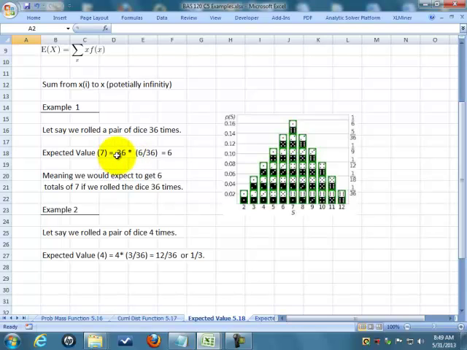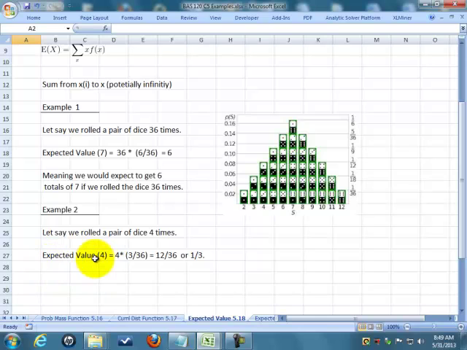We rolled it 36 times. The probability of any one occurrence of a 7 coming up is 6 over 36. So the expected number, or the expected value, of 7s that we would get if we rolled the dice 36 times is 6. Let's say we rolled a pair of dice 4 times.